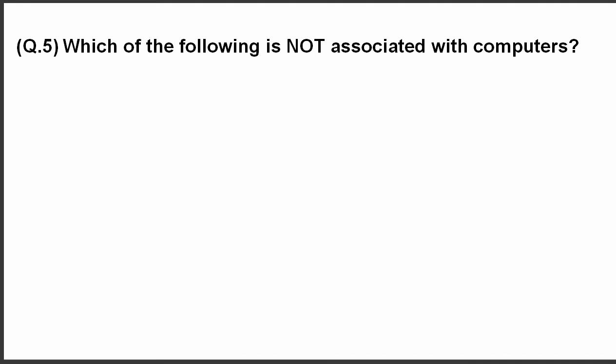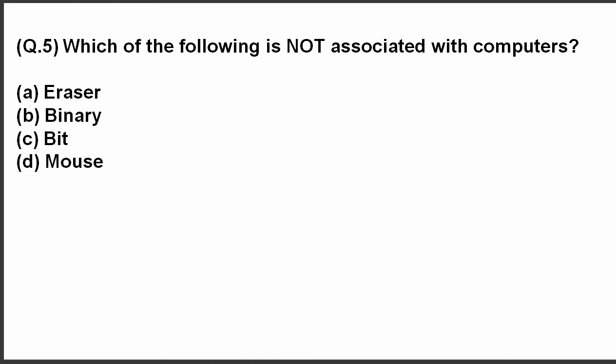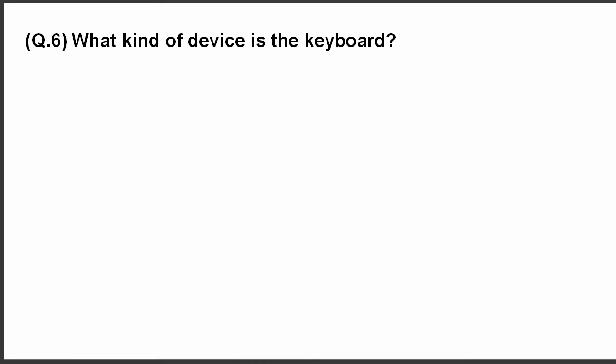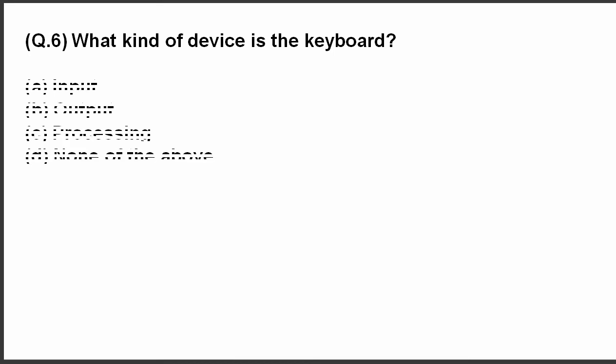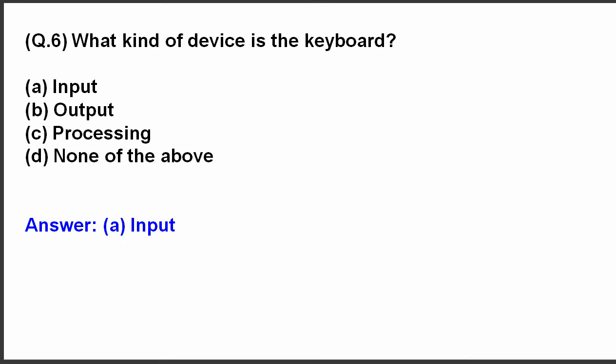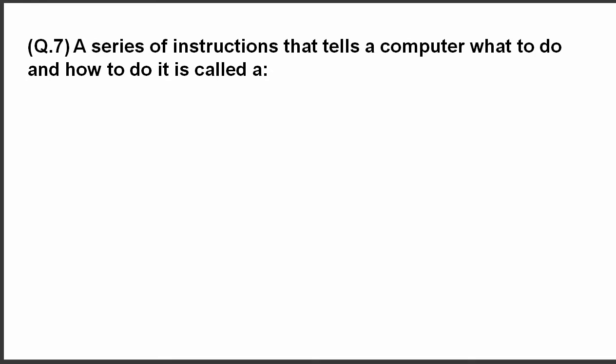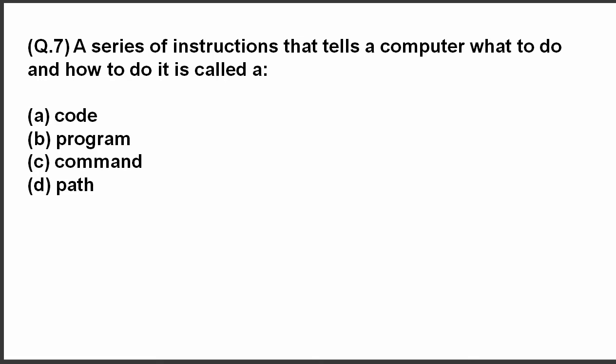Question 5. Which of the following is not associated with computers? The correct answer is eraser. Question 6. What kind of device is the keyboard? The answer is input. The keyboard is the input device. Next question. A series of instructions that tells the computer what to do and how to do it is called a. The answer is program.